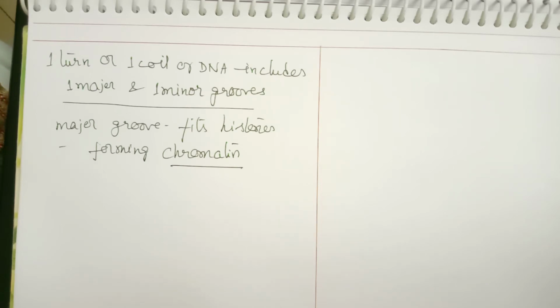That is how chromatin can form, due to association of histones. That is the significance of the major and minor groove.